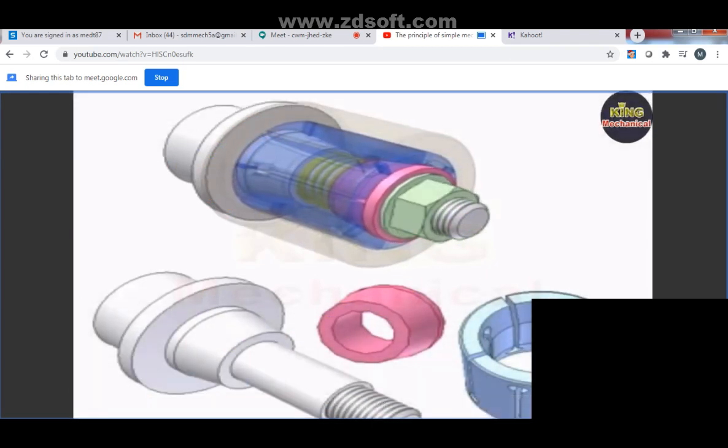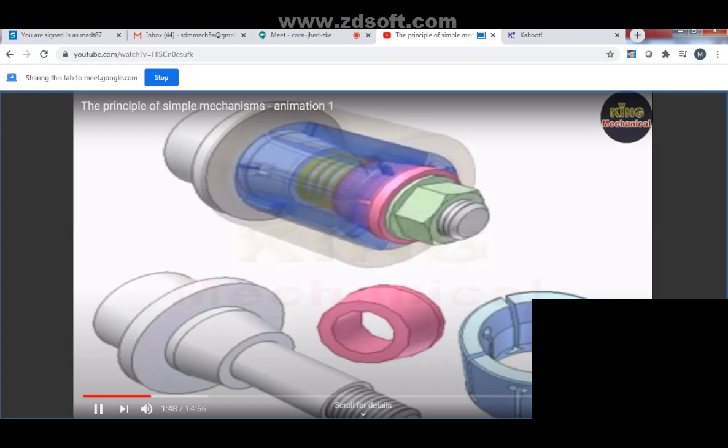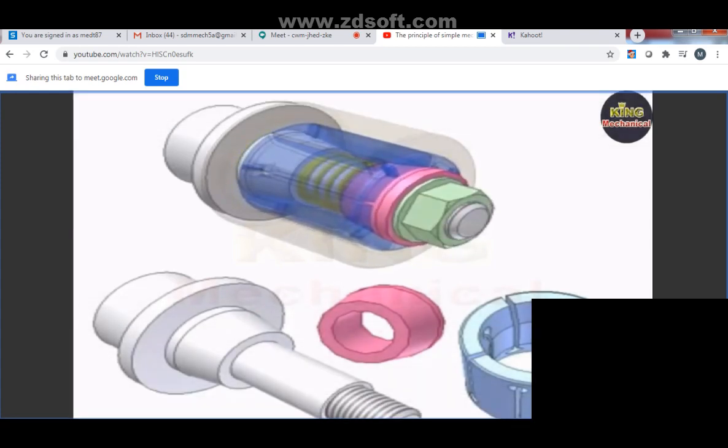See here in this, you can see the contact has two types of contact. One is the revolute pair, and also the cylindrical pair, and also the screw pair. You can see inside, all the types of pairs are connected.